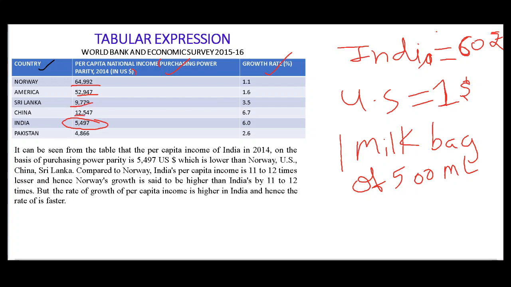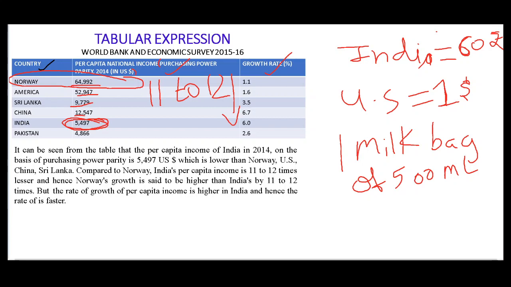Compared to Norway, India's per capita income is 11 to 12 times lesser. Means compared to Norway, how many times lesser is it? 11 to 12 times less. And hence Norway's income is said to be higher than India's by 11 to 12 times. Means India's per capita income is less than Norway's by 11 to 12 times. On the other side, Norway's is higher.